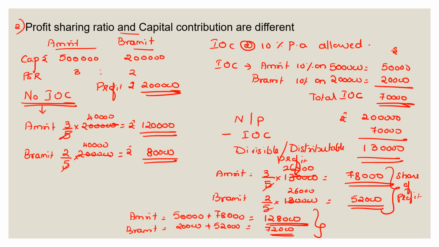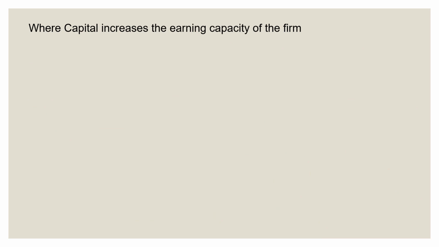So this is another reason. And finally, there's one more reason. The other reason, last reason that could be for providing for interest on capital is where the capital increases the earning capacity of the firm. So sometimes it so happens that the business is such that with more amount of capital you have, you would be able to earn more. Earnings might improve or increase.